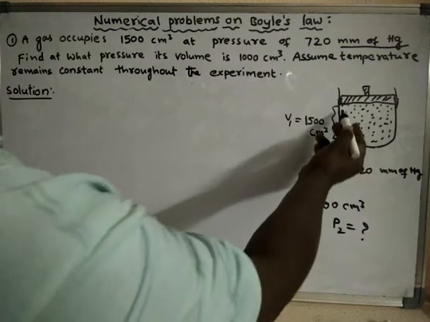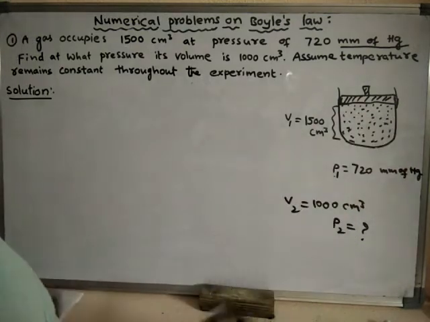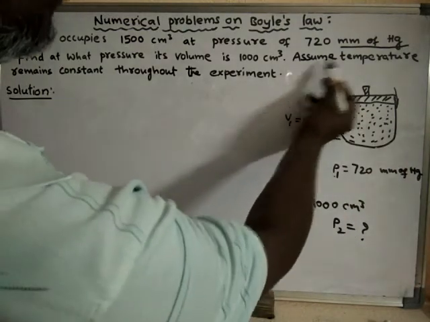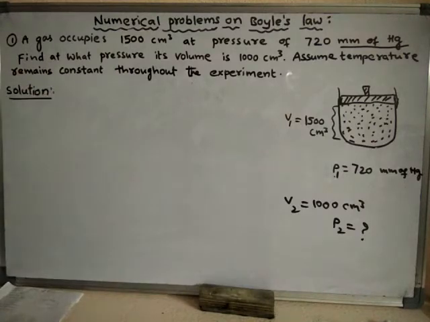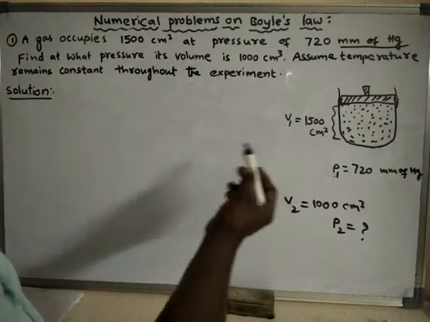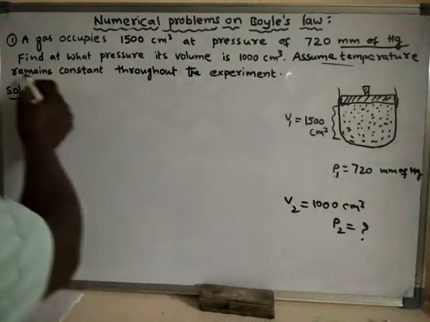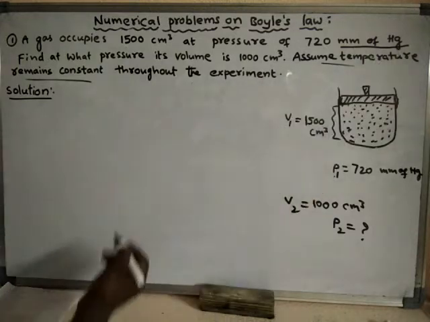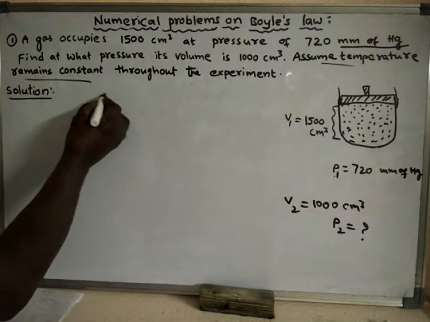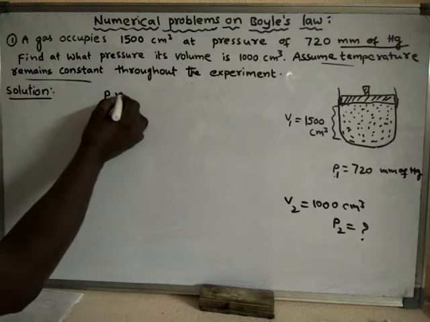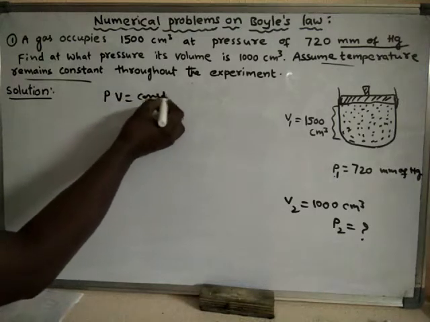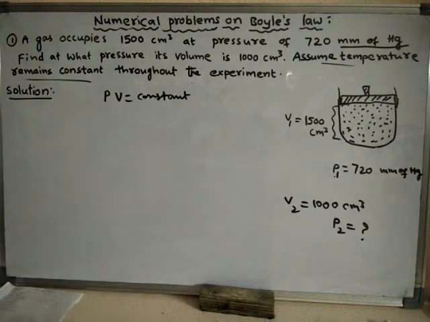Look here. The amount of gas is not changed, and we have to assume the temperature remains constant throughout the experiment. We already know that at constant temperature, the product of pressure and volume is constant.